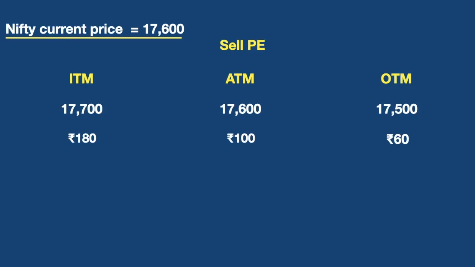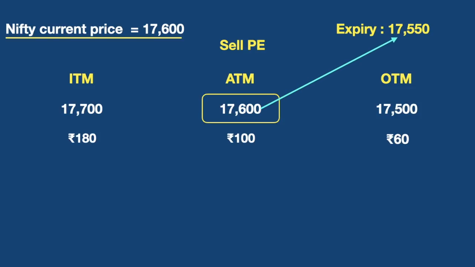Now traders, in this last example, let us see what will happen if on the day of expiry, Nifty closes at 17,550. Alright. Now if I had chosen the at the money strike price, which is 17,600, this strike price is higher than the market closing price on the day of expiry. Right? When we are selling a call option, if the strike price that we choose is higher than the market close price, at that time we will be in loss. So in this case, we will not get this entire 100 rupees.